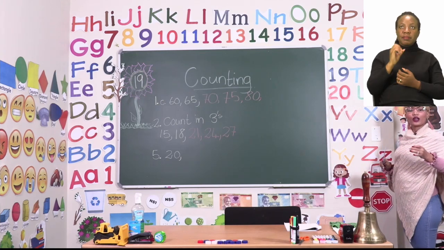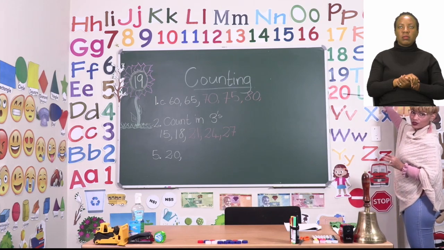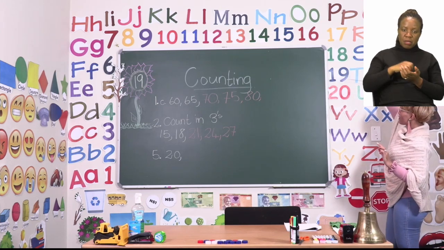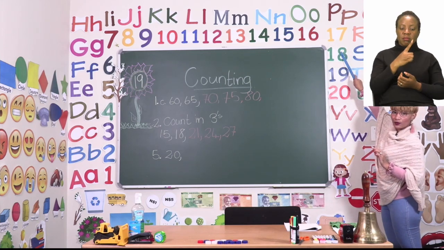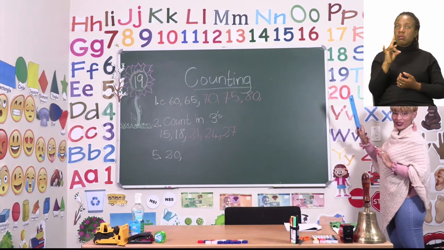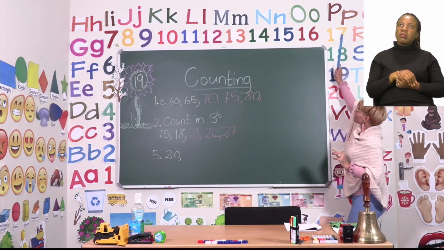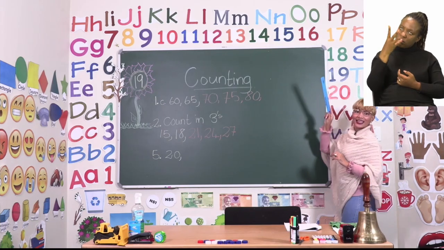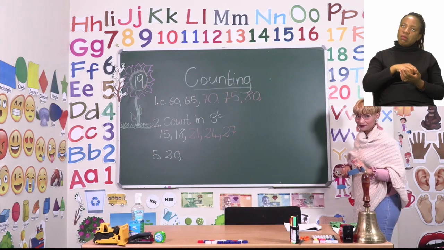Now if we have to count back, then it means 20 counting back in twos, 1, 2, then our next number will be the number 18. And if we count back further, 1, 2, the next number will then be the number 16.